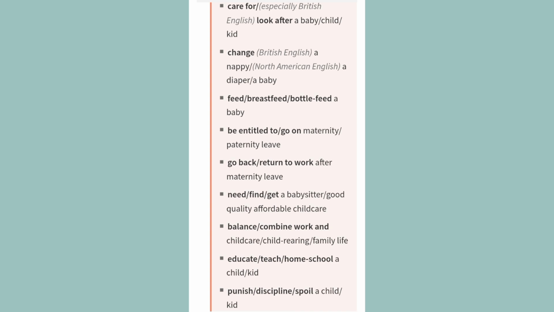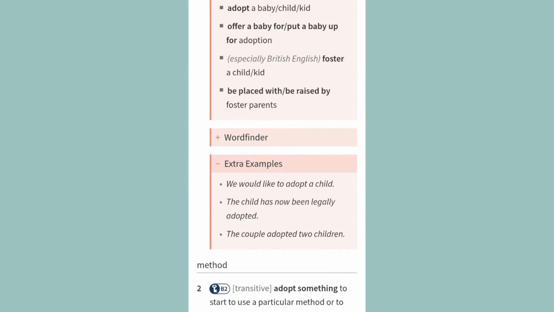Educate, teach, homeschool a child, kid. Punish, discipline, spoil a child, kid. Adopt a baby, child, kid. Offer a baby for, put a baby up for adoption. Especially British English, foster a child, kid. Be placed with, be raised by foster parents.